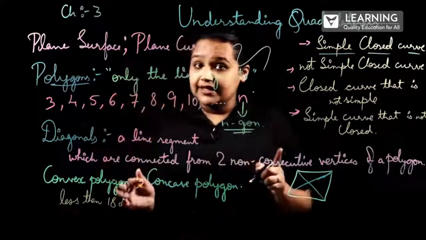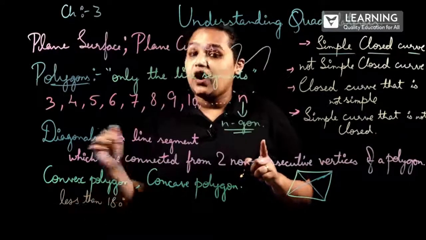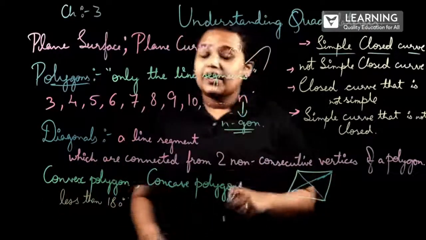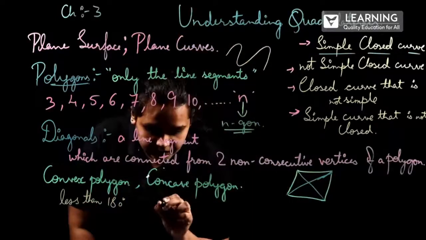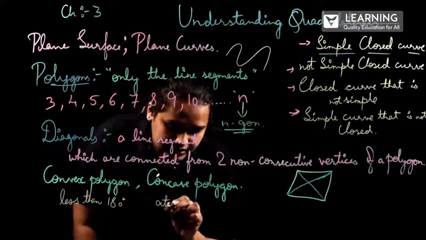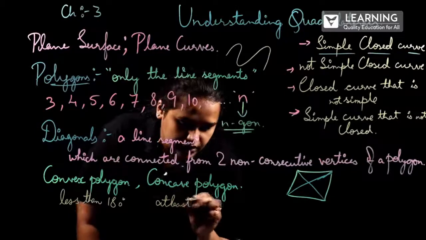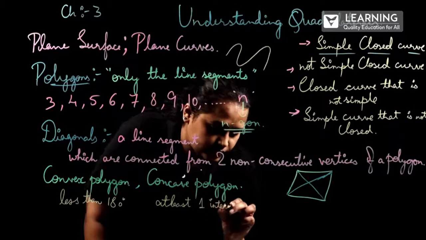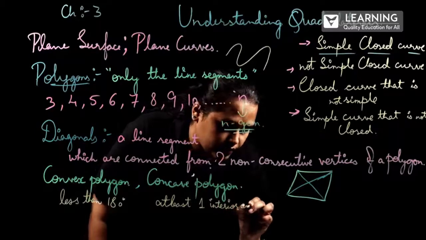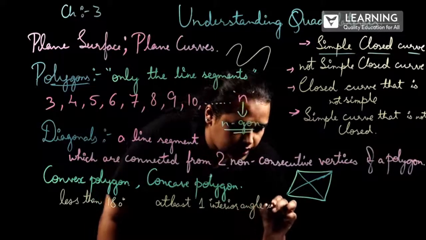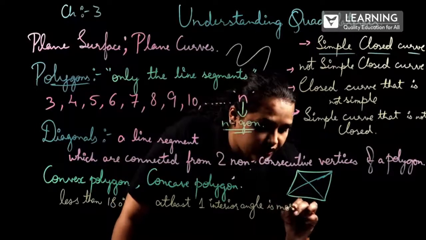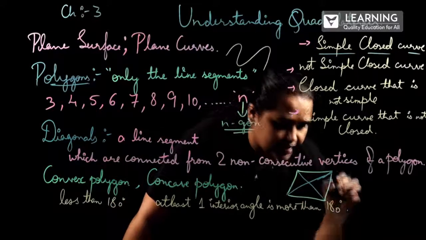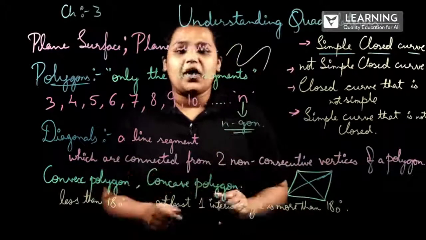A polygon where all the interior angles are less than 180 degree is known as convex polygon, and a polygon with at least one interior angle more than 180 degree is called concave polygon.